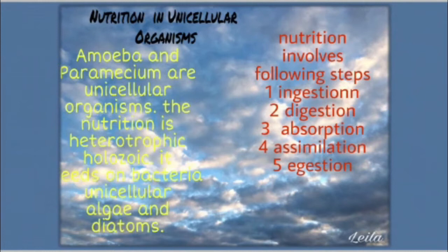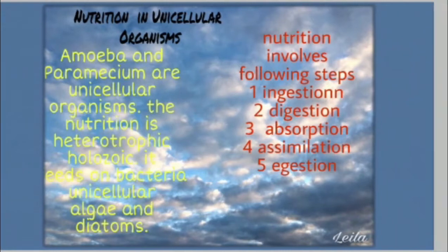Now the steps involved in the nutrition of unicellular organisms. The first step is ingestion. Amoeba does not have an oral aperture and food is captured by finger-like extensions from the cell surface called pseudopodia.